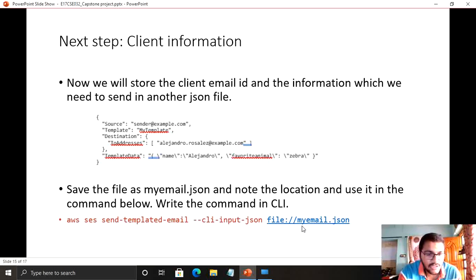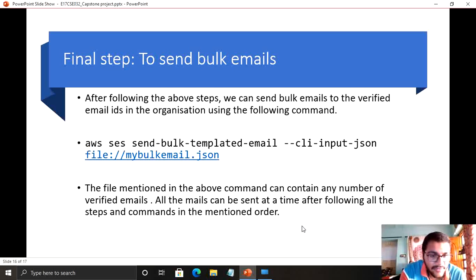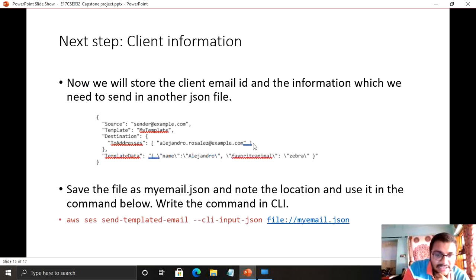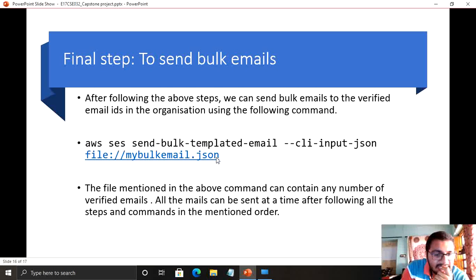There is also another way where we can send a bulk number of emails, using this AWS SES command. The same way we have stored this, we can copy this and paste it multiple times, and we can change the To address. After performing that, saving the file again and giving the file location here, once we perform the operation, multiple emails can be sent at a time.